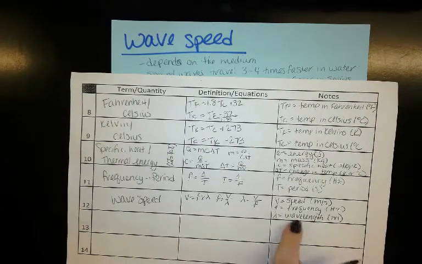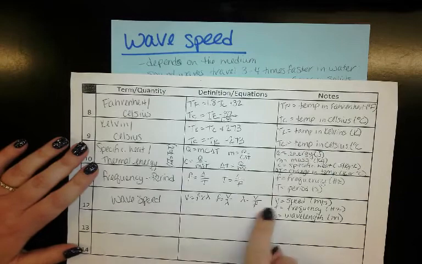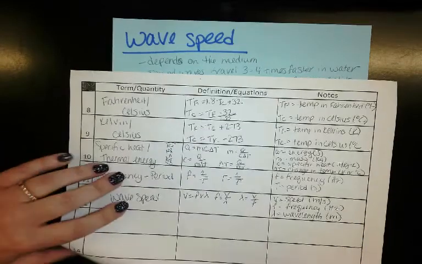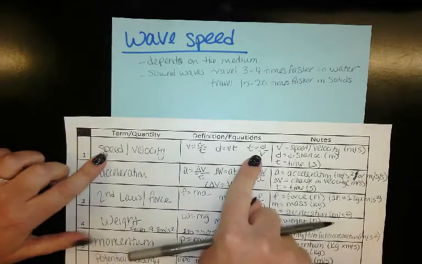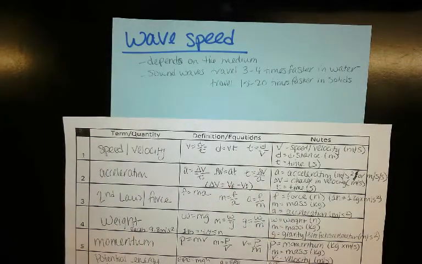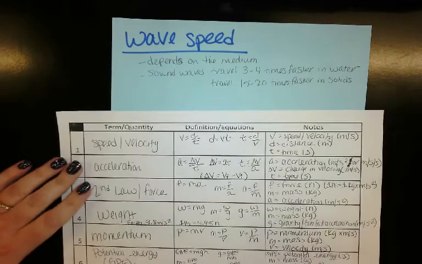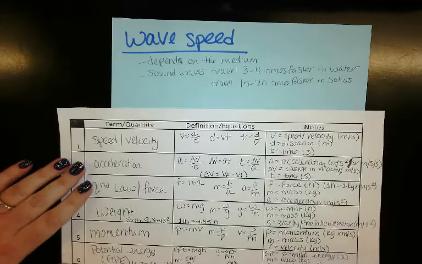You looked at the wavelength in the notes when we went over the parts of the wave. So you're going to solve it like we've been doing the other problems, especially the speed problems. You have the very same setup there.